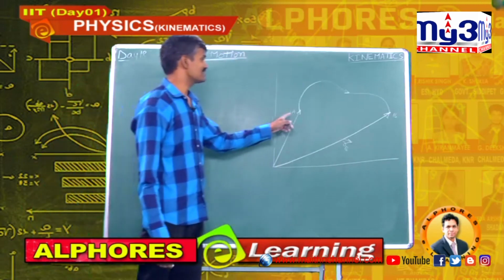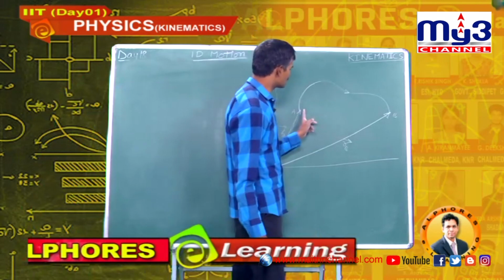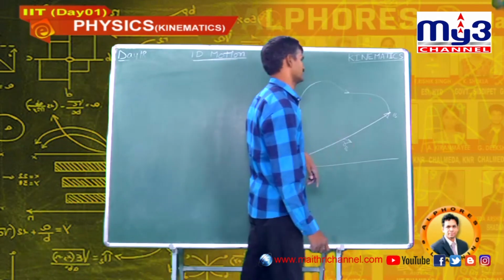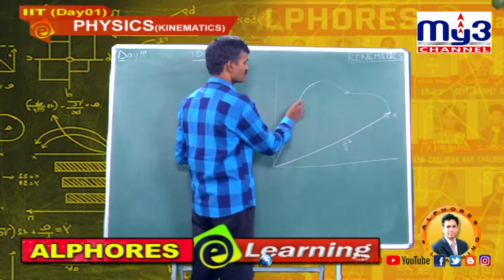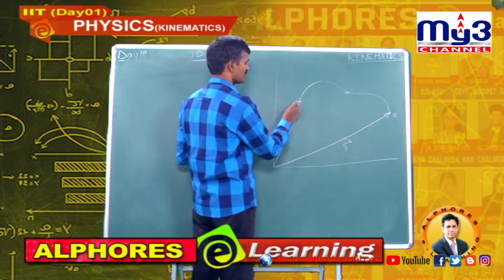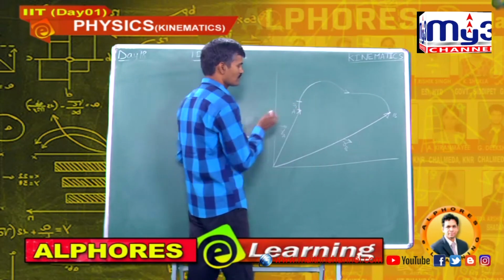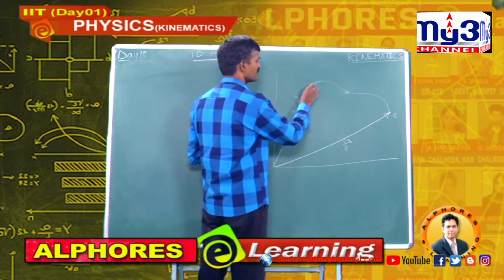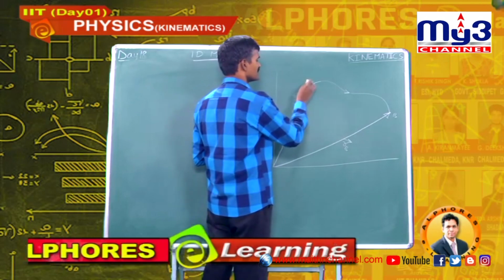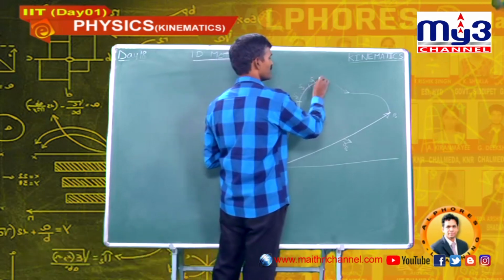Students, now consider this case. In this case, this is the actual path travelled by the body. Now I am dividing this distance into small distances. This is some small distance s1. Body travels from here to here, this distance s2. From here to here, distance is s3. Here to here, distance is s4, and so on.